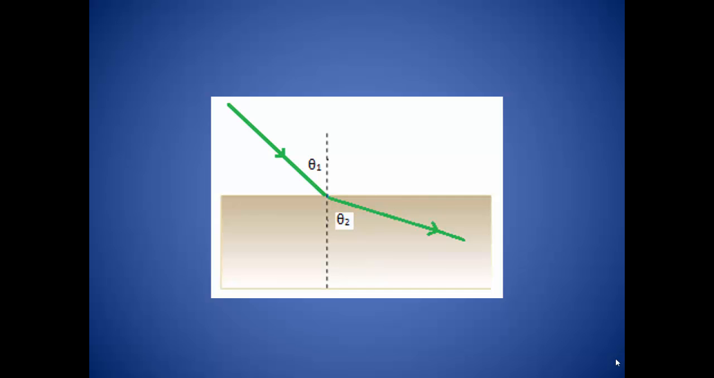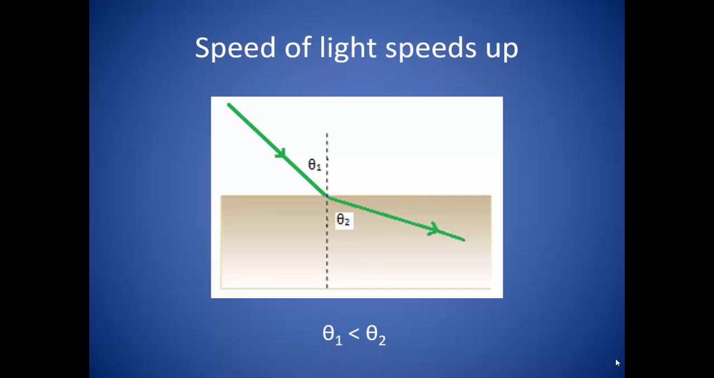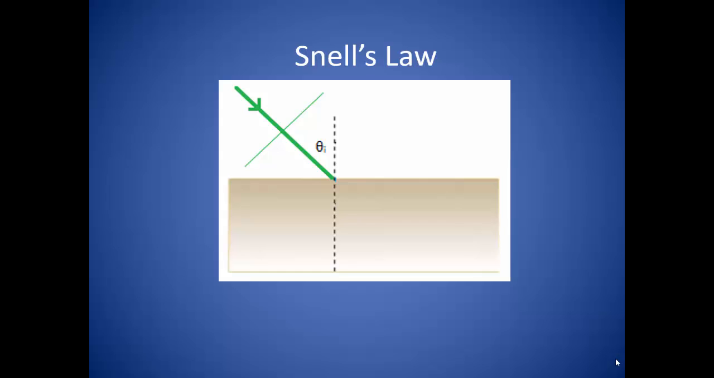Now it could be a case where the light is traveling into a medium where it will speed up. In that case, the light will bend away from the normal and the refracted angle will be greater than the incidence angle. Now the angle that the light ray is refracted depends on the change in the speed of light, and we can use a little bit of geometry to create an expression that describes this.